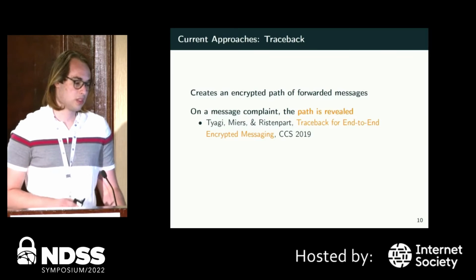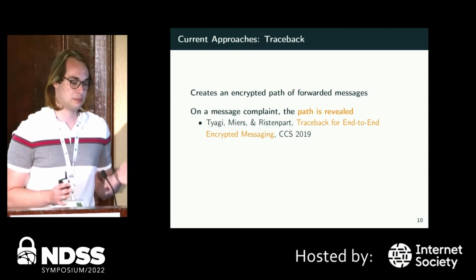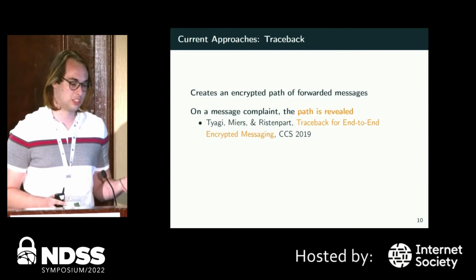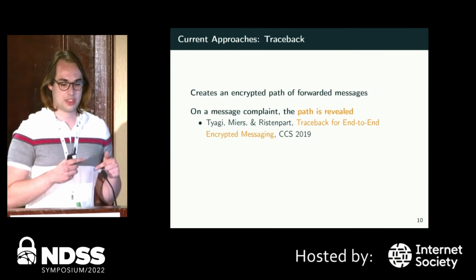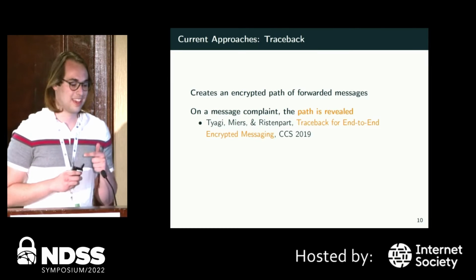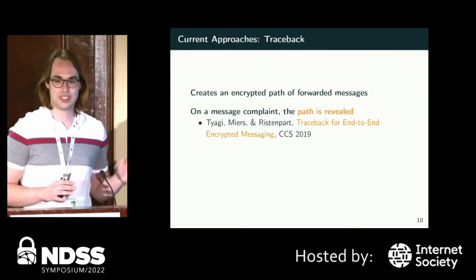So there's some current approaches to this. The first is creating an encrypted path of forwarded messages. This is a previous paper at CCS. And the way this worked is they created just a path of all the forwarded messages, and when someone complained about it, that whole path was revealed.